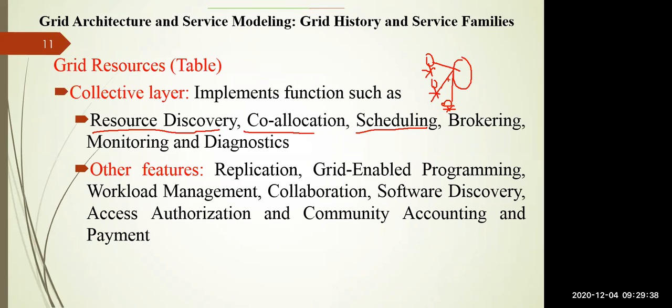Grid also provides replication. The same data is replicated into various places. It is also possible to do grid enabled programming, workload management, collaboration, software discovery, security features like authorization and authentication, and accounting, payment, and auditing. These features are provided by the collective layer in the protocol stack, right?